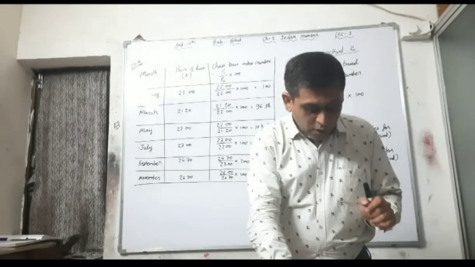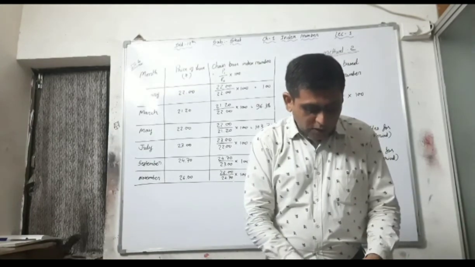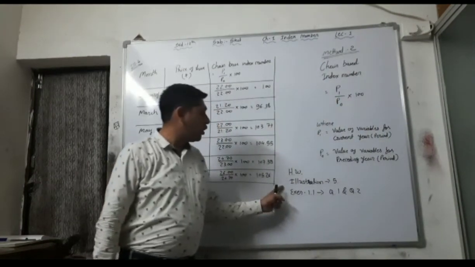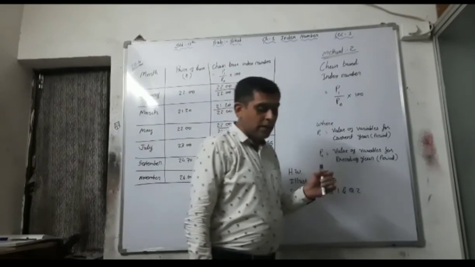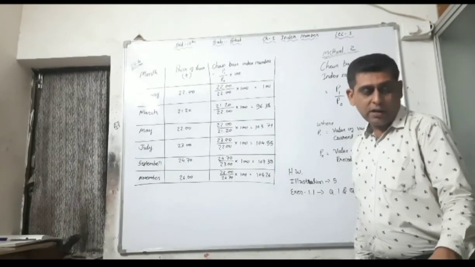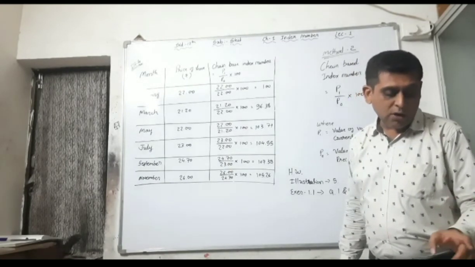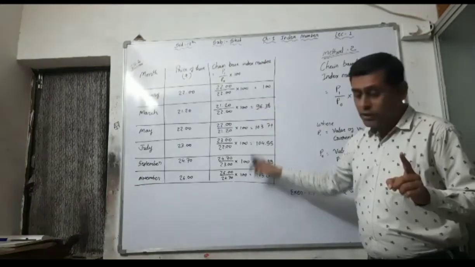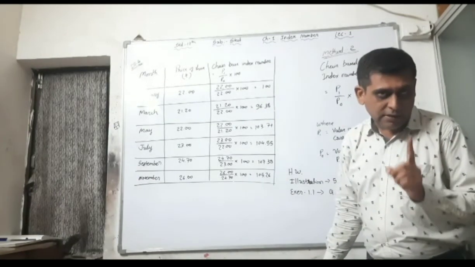So you have to do this yourself as your homework. Your homework is illustration number 5. See the answer on page number 12. Year is given, quantity purchased of groundnut in tons is given. The first answer, that is the first column, is your fixed base index number.